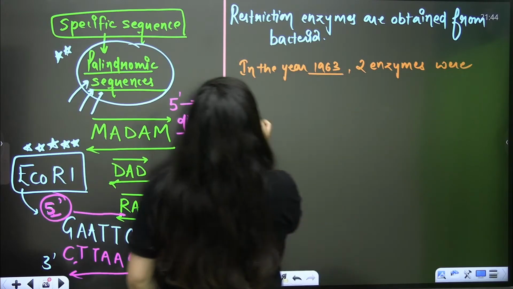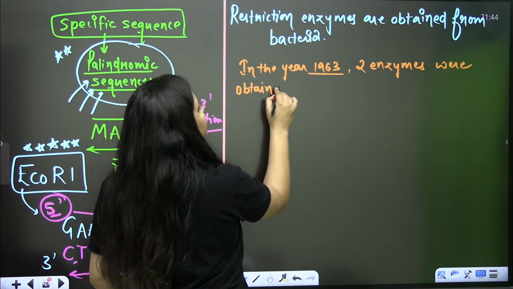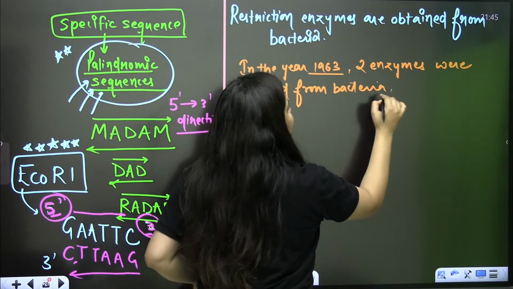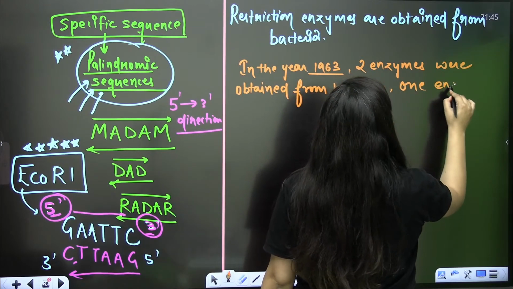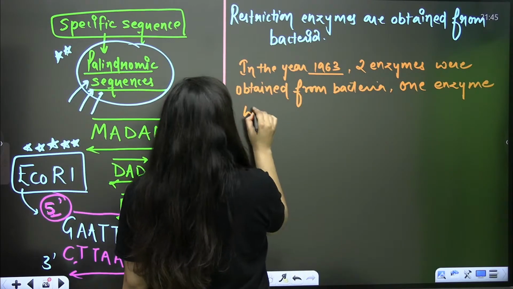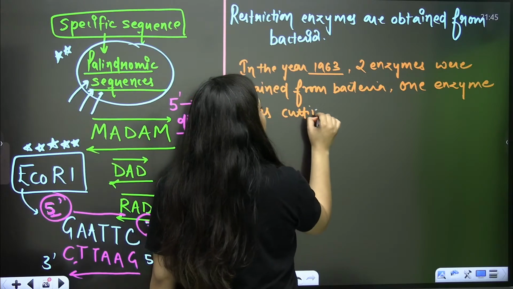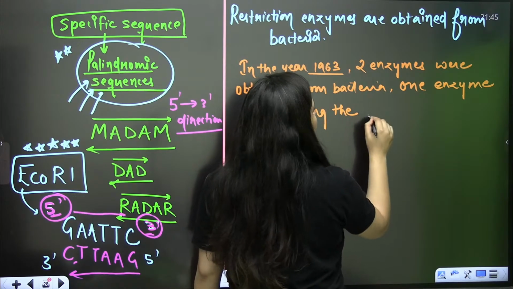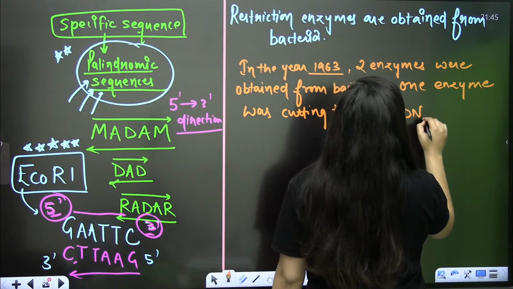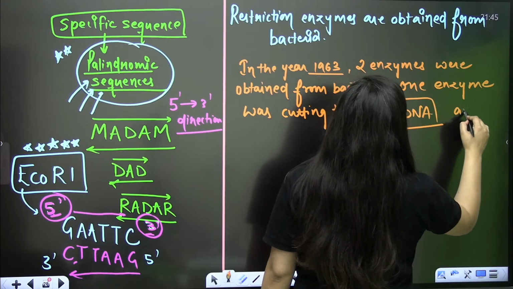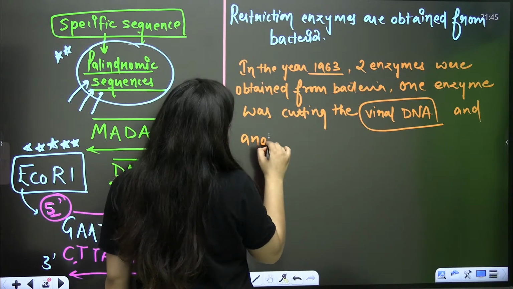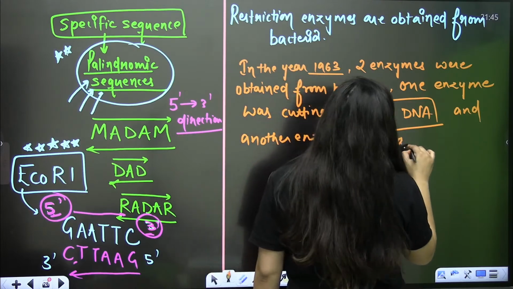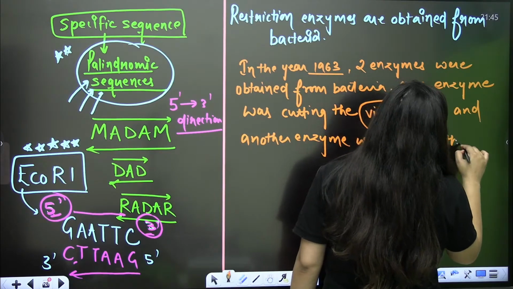One enzyme was cutting the viral DNA, and another enzyme was adding the methyl group.